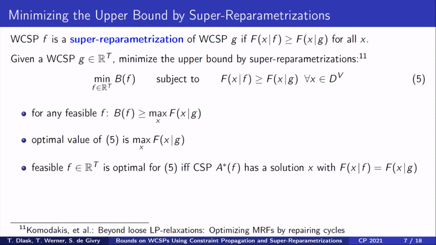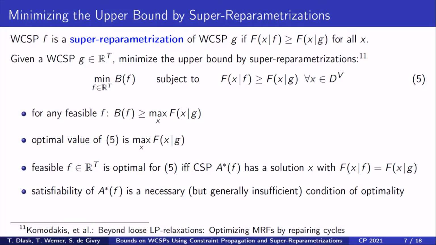It can be shown that a feasible vector f is optimal if and only if the active tuple CSP A*(f) has a solution which has the same value in f and in g. Thus, satisfiability of A*(f) is necessary but not sufficient for optimality. This will be crucial for our approach, in which we use this to obtain improving directions for this linear program. Because we consider only the necessary condition, we obtain only a subset of all possible improving directions.